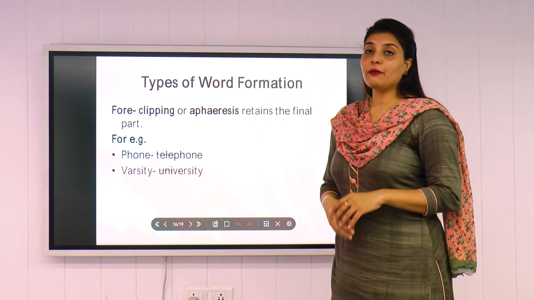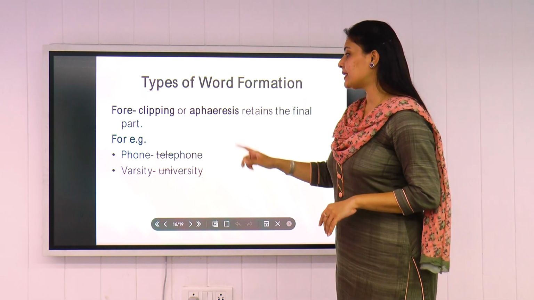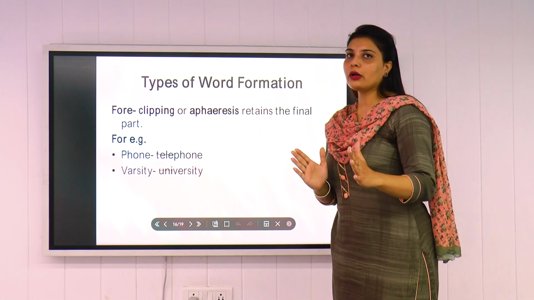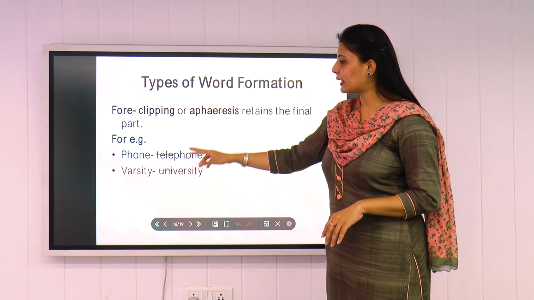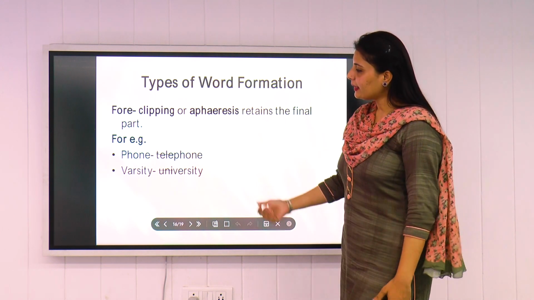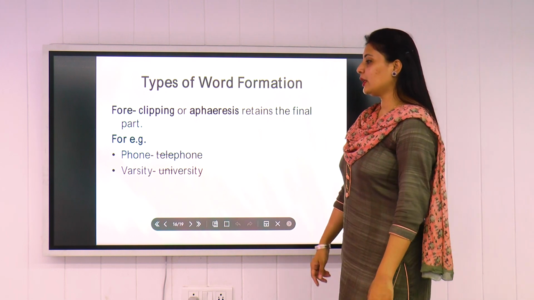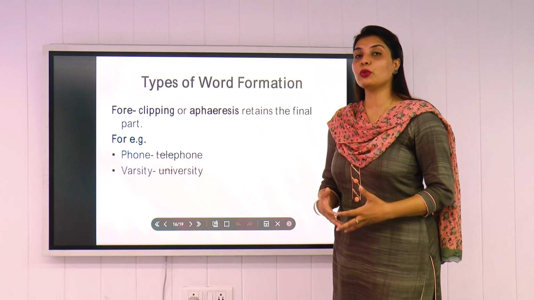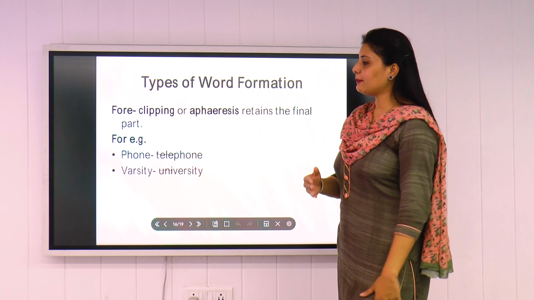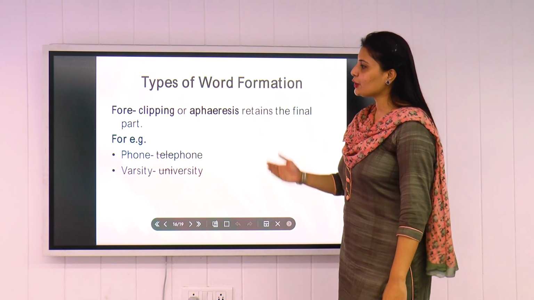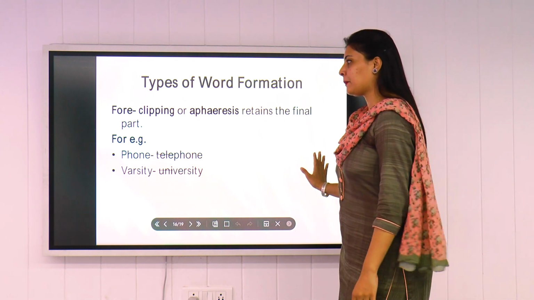Phone. So from where did this word phone come? It came from telephone. The initial word was telephone, but it was too long, so we have kept it phone. We have clipped the first word tele. Similarly, versity. So we have created a new word versity out of the word university, right? So the actual word is university, but we have clipped uni out of it and we just kept versity out of it. So this is how fore clipping works.